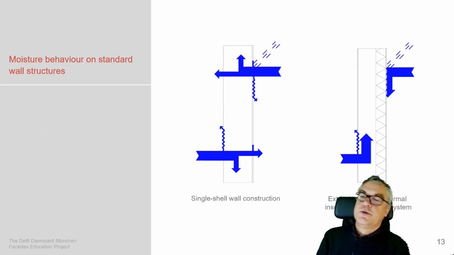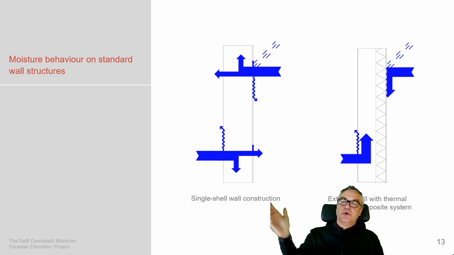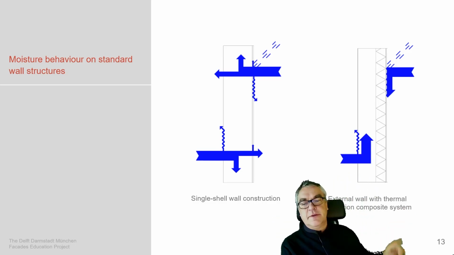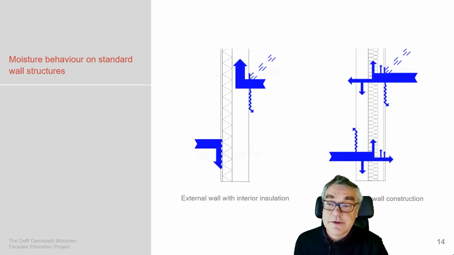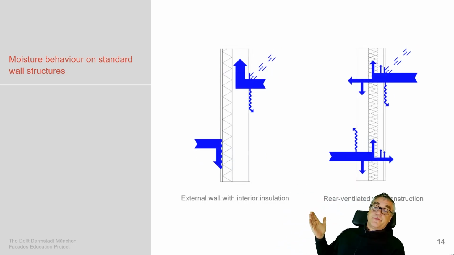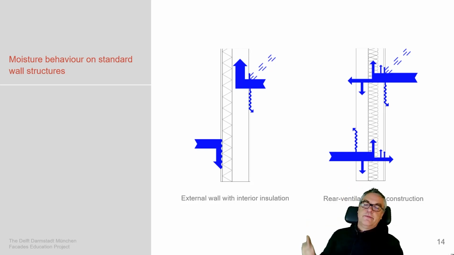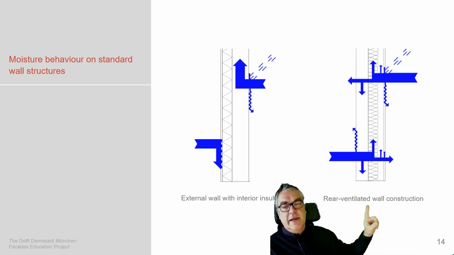And by this we go to the different types of constructions, as we always do. In the single shell construction, we see moisture penetrating the facade, either being brought at the outside or penetrating the facade, the insulation at the outside, which hopefully is tight enough to allow no moisture getting in, humidity getting into the system, and if there's humidity in the system, it finds its way out of the system. Then the external wall with internal insulation, so outside here, inside there. If there's rain getting into the system, we hopefully get the humidity out of the system, dried out of the system, versus the rear ventilated wall construction.